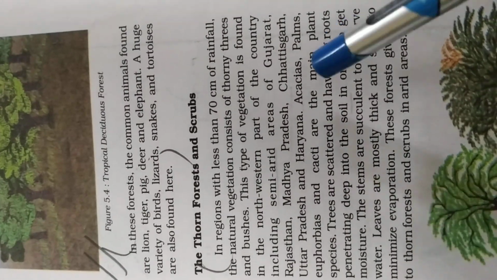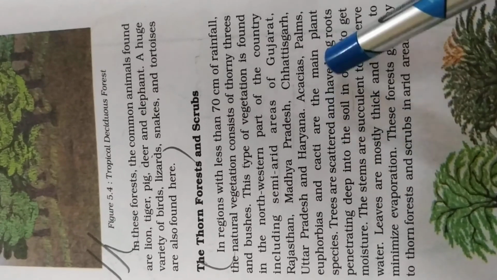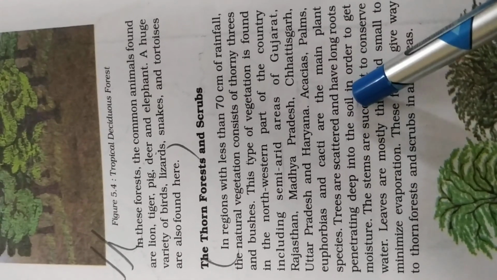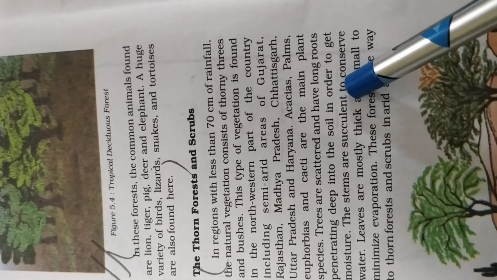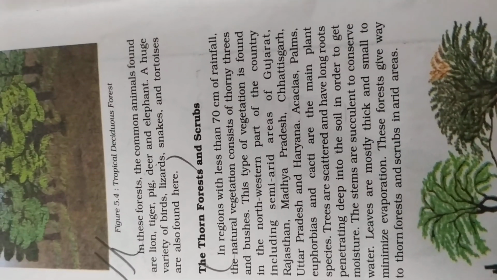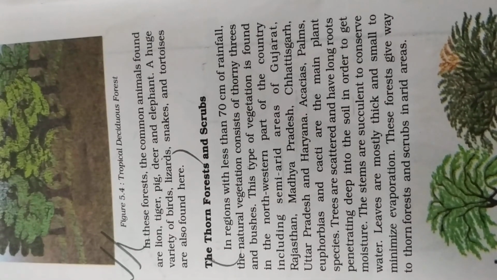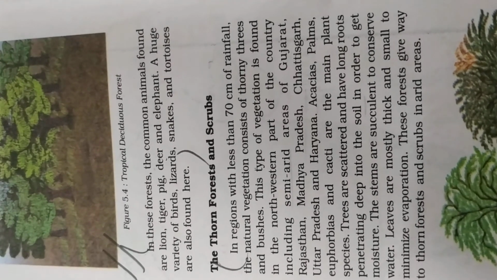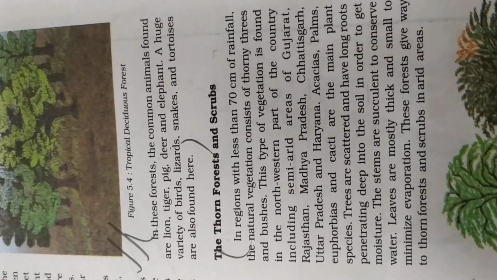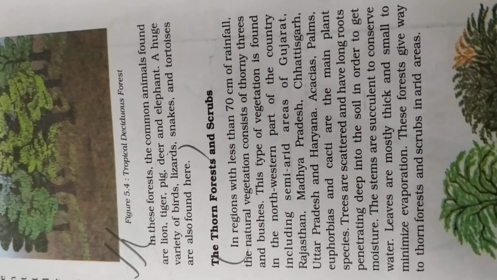Plants that are found there are acacia, palms, euphorbias, and cacti, the main plant species. Trees are scattered and have long roots penetrating deep into the soil in order to get moisture. Because they have long roots, they can get water from deep inside the soil, because in the desert areas water is less.